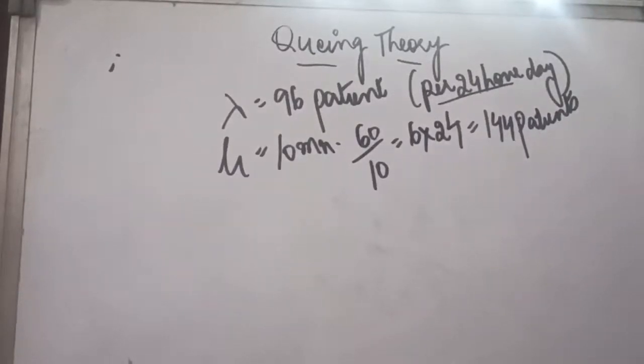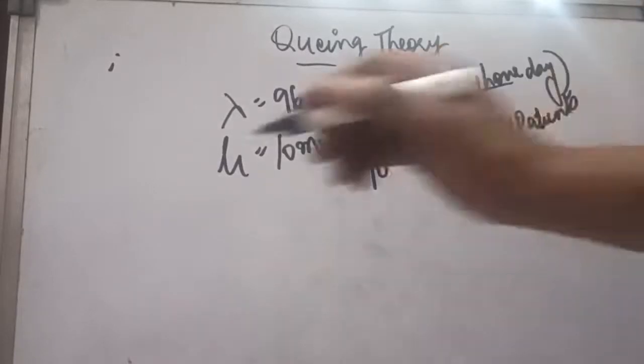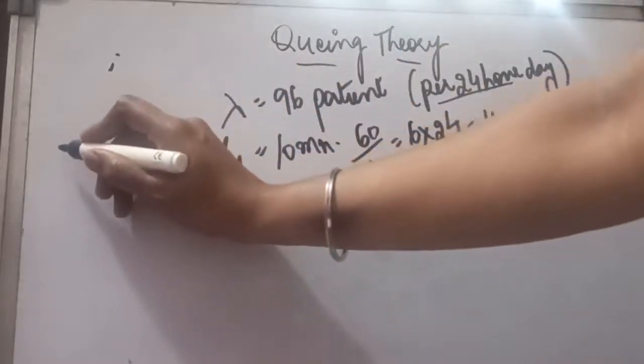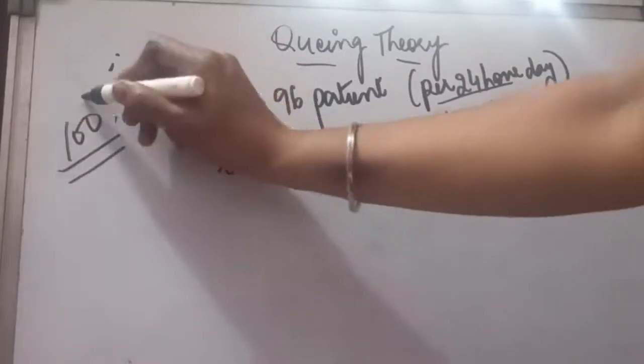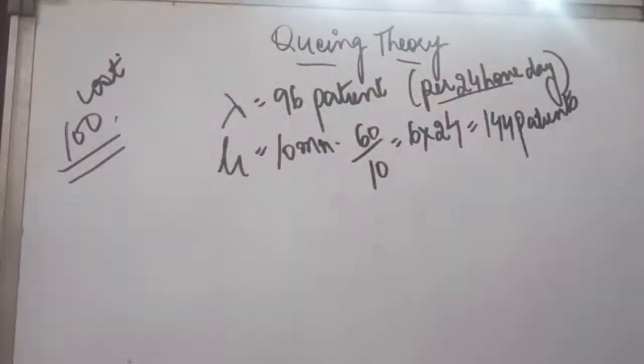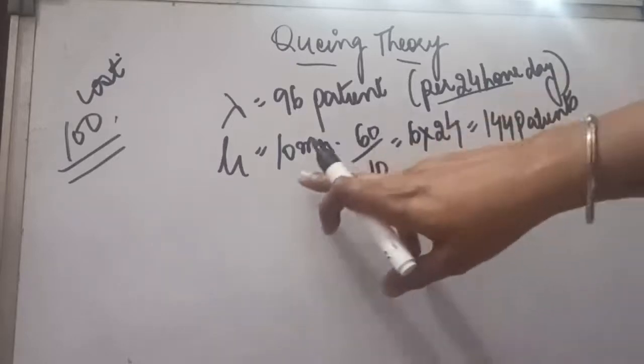Then it was further given that we can handle only one emergency at a time. And it is also given that it costs the clinic rupees 100 to tackle one patient. On an average the servicing time is 10 minutes.